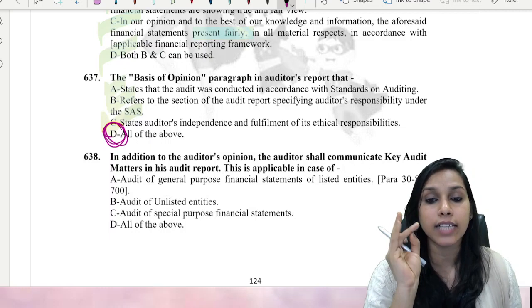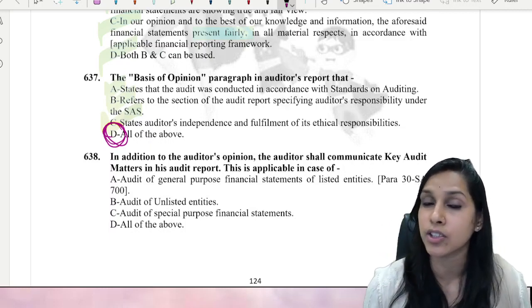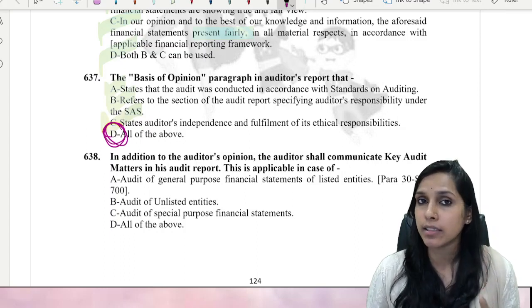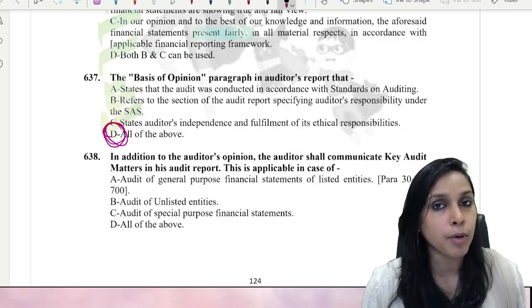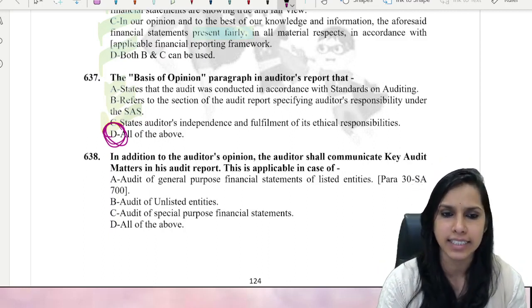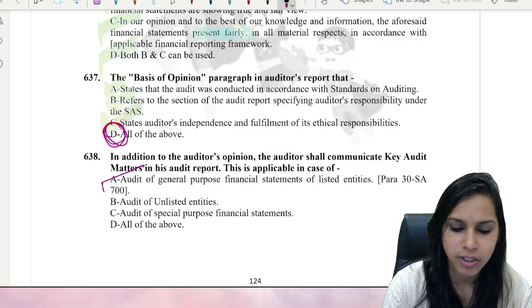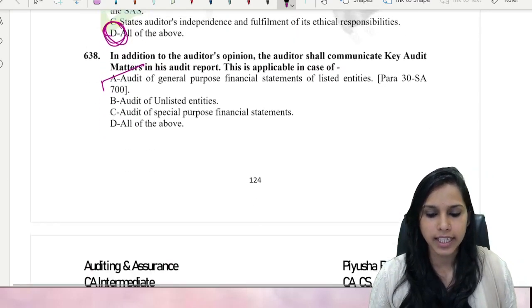This is what is actually going to happen in the exams. If you remember, we have also studied SA701, which speaks about key audit matters. SA701 reporting on key audit matters is applicable in case of listed entities. So here what should be the answer? A should be the correct answer, my dear friends. Let's quickly go ahead further.